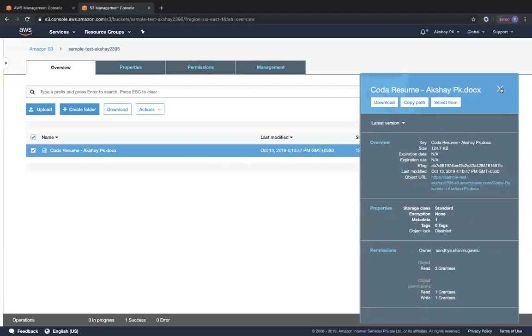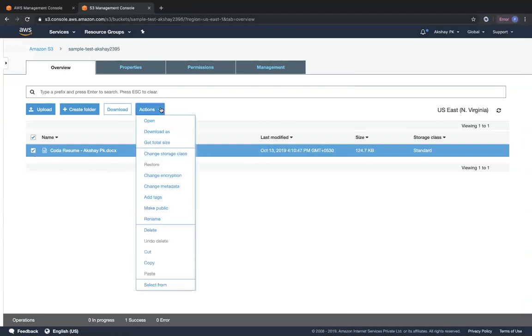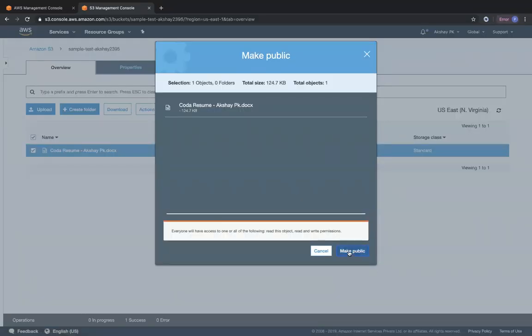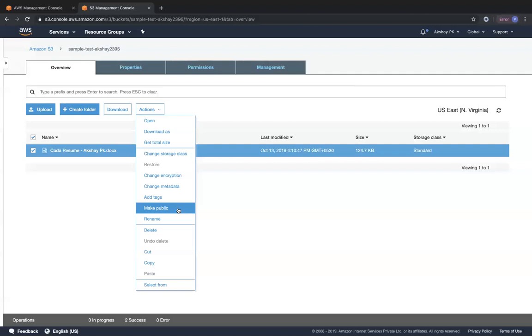Okay. I'm going to go into this, and I'm going to show you how to make this object public in another manner. So the first way to make it public is right when you upload the object and you set the permissions. If suppose you haven't made it public when you upload the object, you can make it public after you upload the object. So you can just click on the object's checkbox, click on actions, and click on make public. It's going to make this object public. Okay. So by default, it's already public, but even if you want to make it public at a later point of time, you can click on actions and make it public.